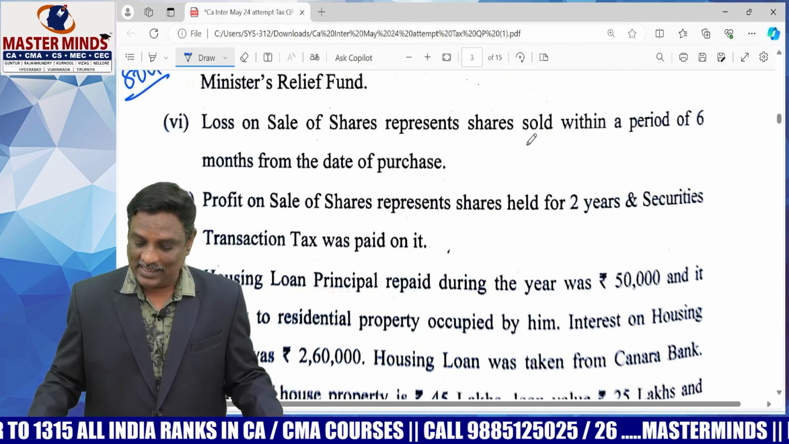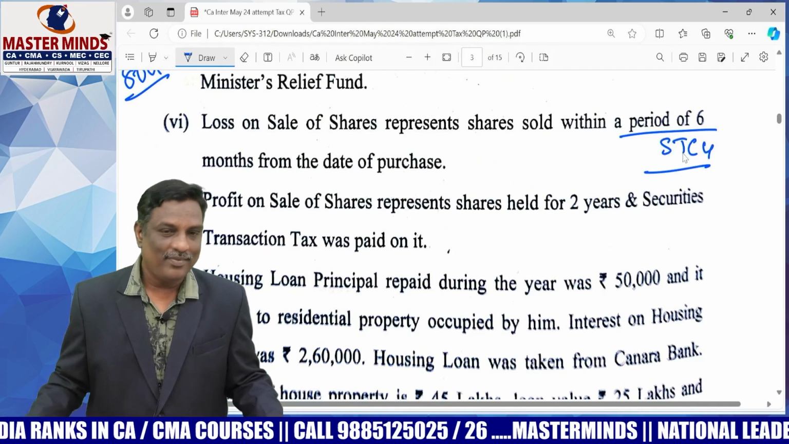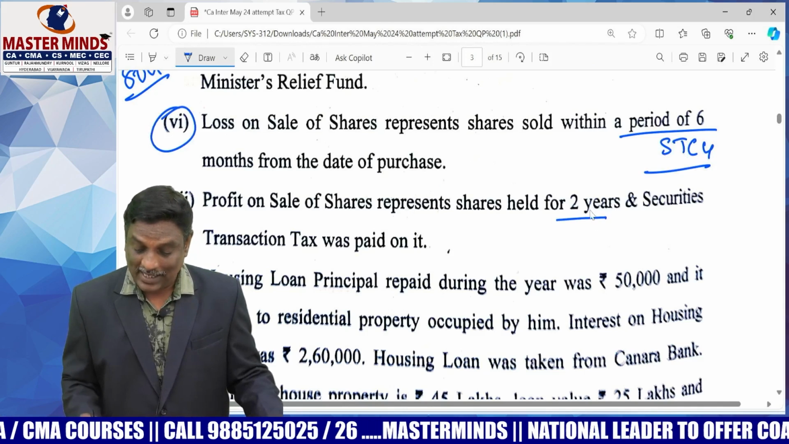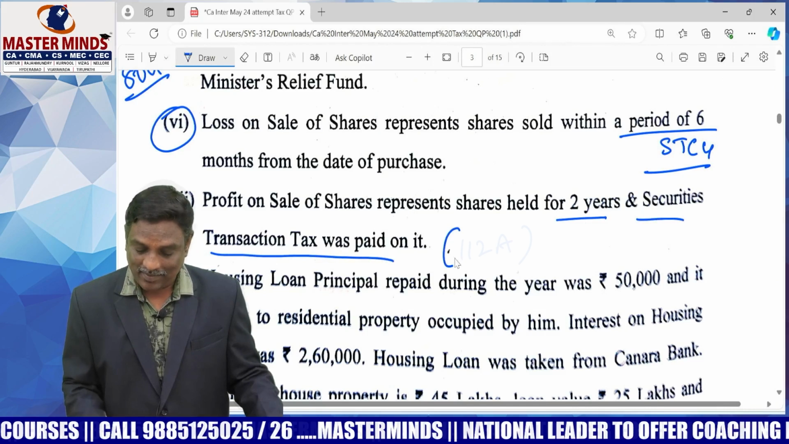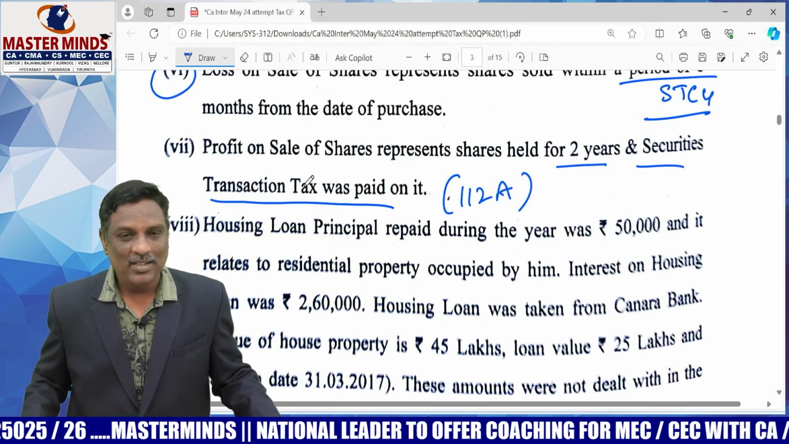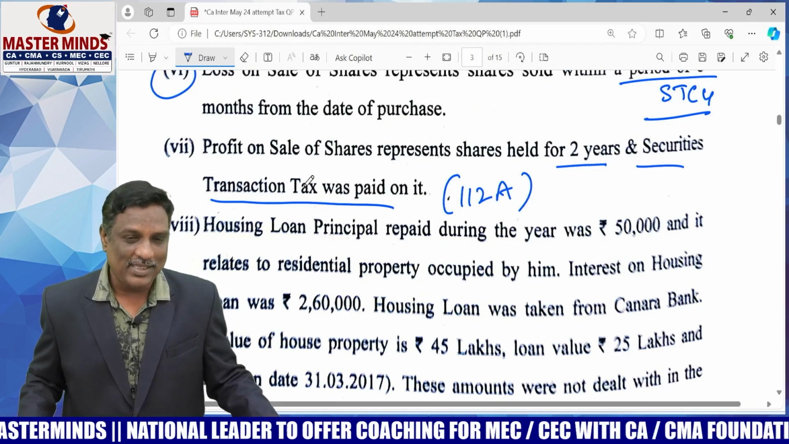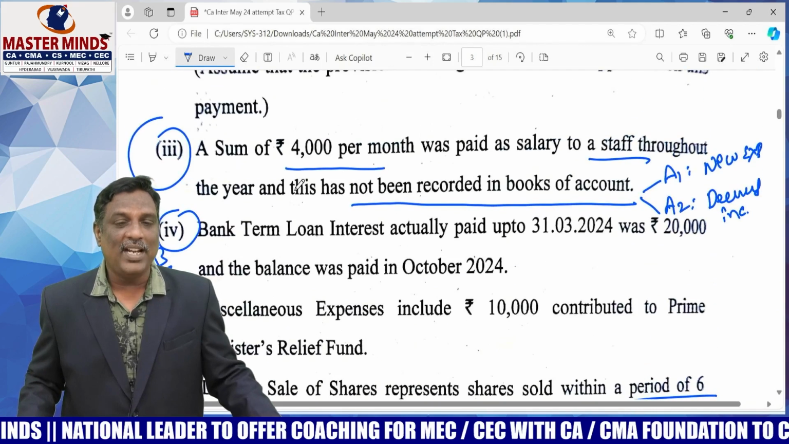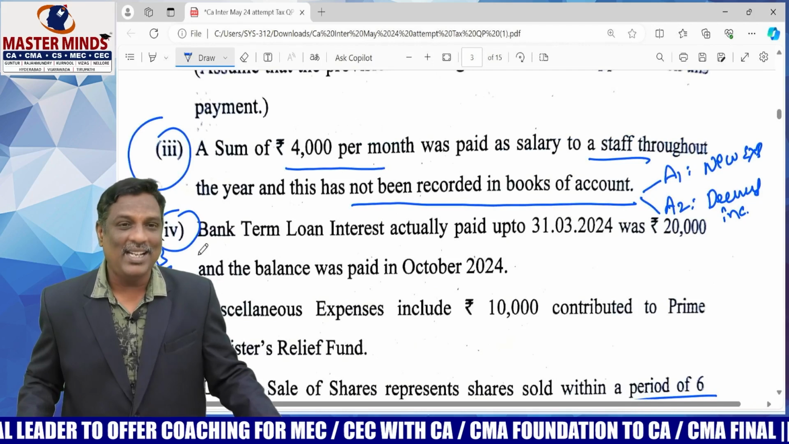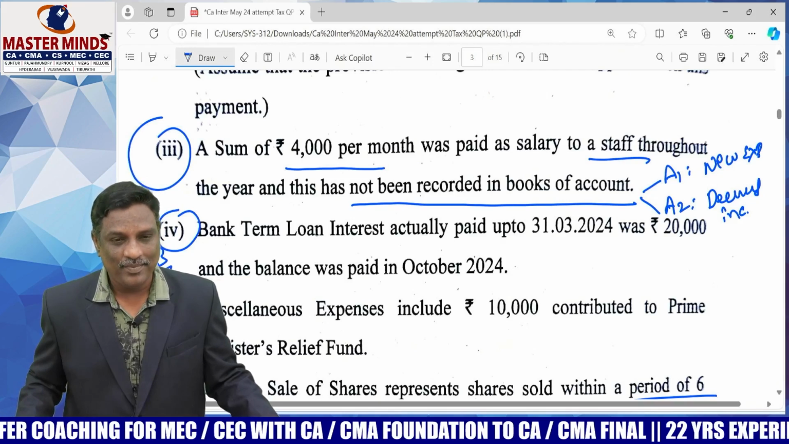And the loss on sale of shares sold within a period of 6 months is nothing but short-term capital gain. And the profit on sale of shares held for 2 years with STT paid is 112A capital gain, long-term capital gain under section 112A. These are 2 easy adjustments. All these adjustments were covered in our problems and in our material in various problems. There is no difficult adjustment in this. All these are very fundamental adjustments repeatedly covered in our material, again and again.